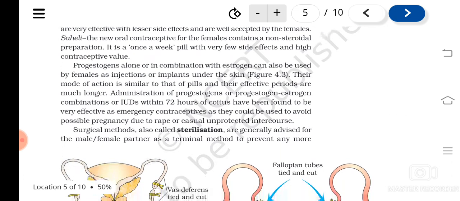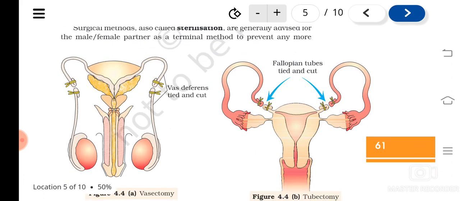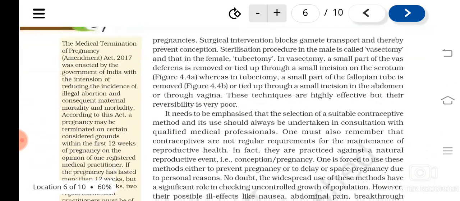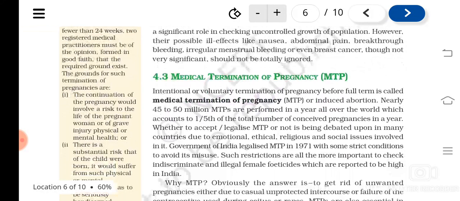Then progesterone alone or in combination with estrogen can also be used as implants under the skin. Then we have also studied about the surgical methods. So tubectomy in females and vasectomy in males. These are a kind of permanent contraceptive method.